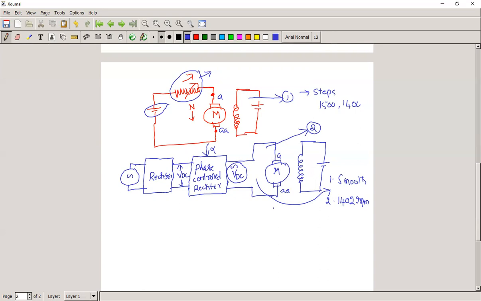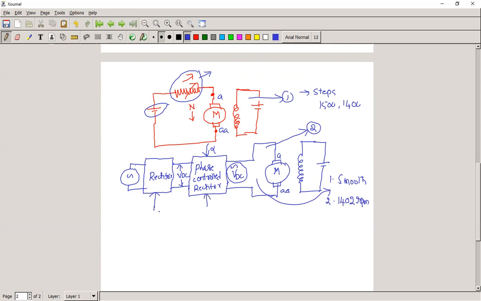Smooth control, and efficiency is also higher. It is an automated system, not manually operated. You can go for automation. Now, this is one application where we are going to control the speed of a motor. Here, there are two circuits: this circuit and this circuit.